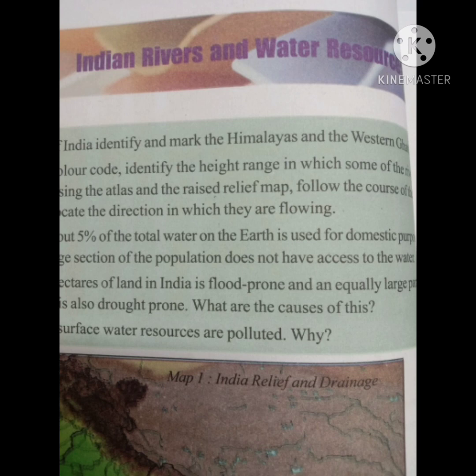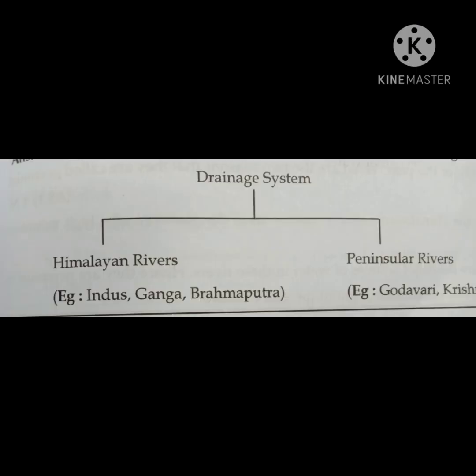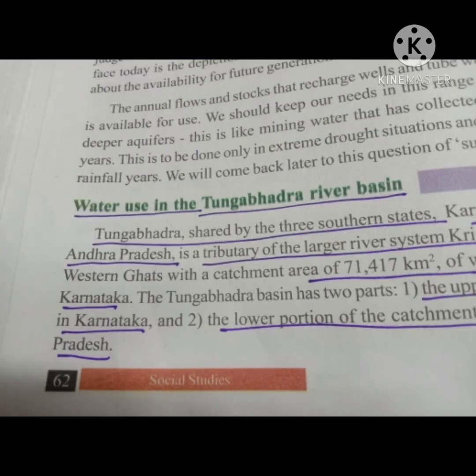In this lesson, in the first section, we look at the river system and the diverse physiographic conditions that we find in India: the Indian river system, the Himalayan rivers and peninsular rivers. Next, how we could be more judicious and fair is examined through the case study of the Tungabhadra river basin.